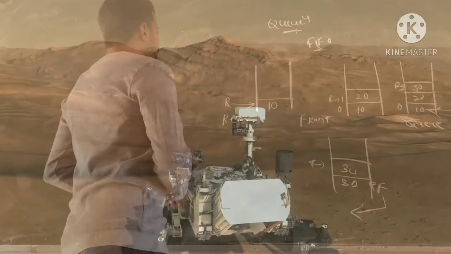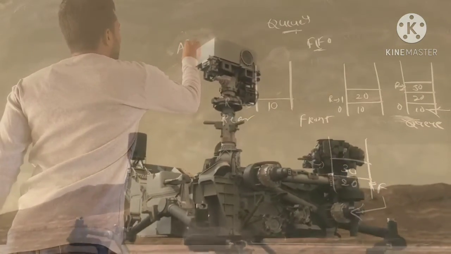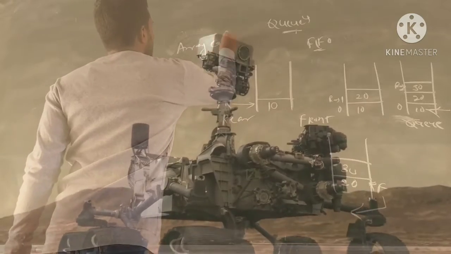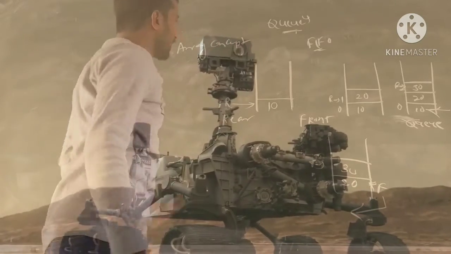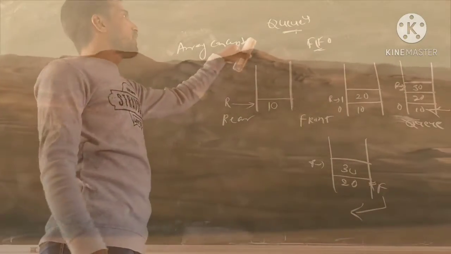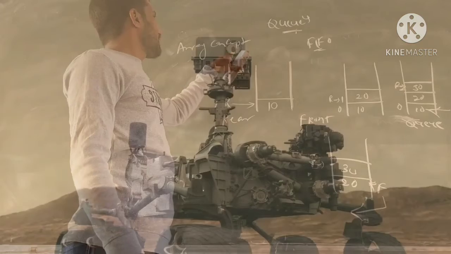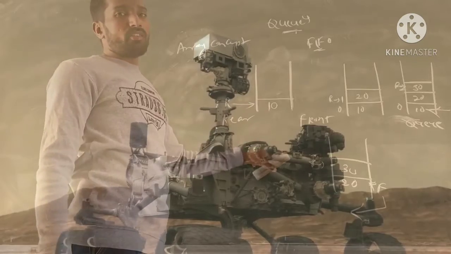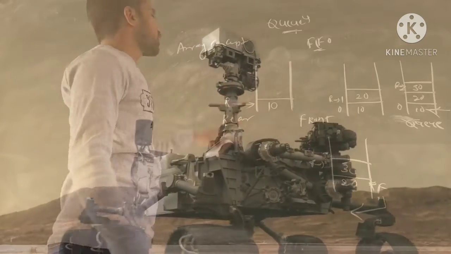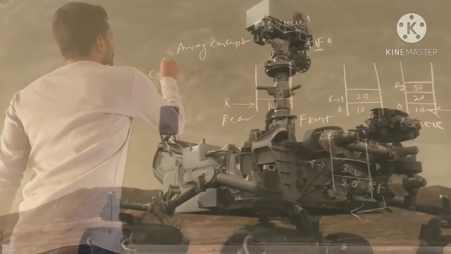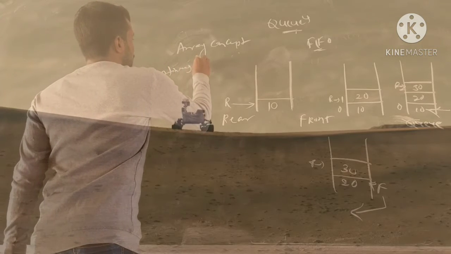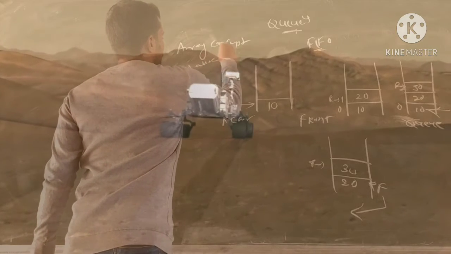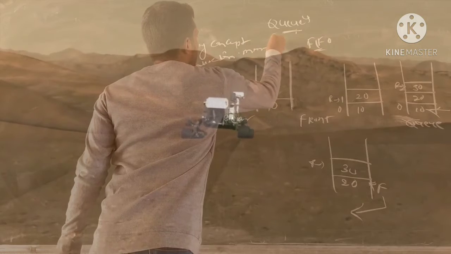Here the array concept is followed in the queue, because an array is a sequential, continuous allocation of memory.